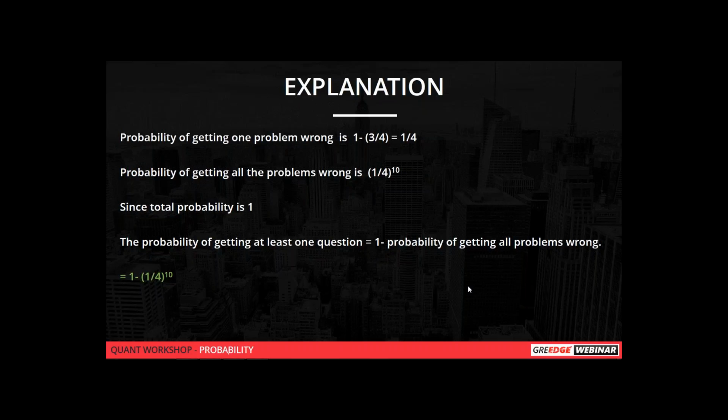The total probability is 1. And as I said in the first one, the probability of an event is 1 minus the probability of its complementary event. So 1 minus 1 by 4, the whole power 10.